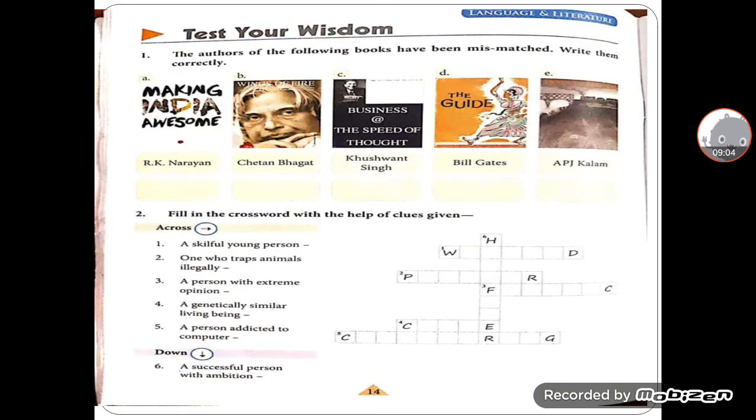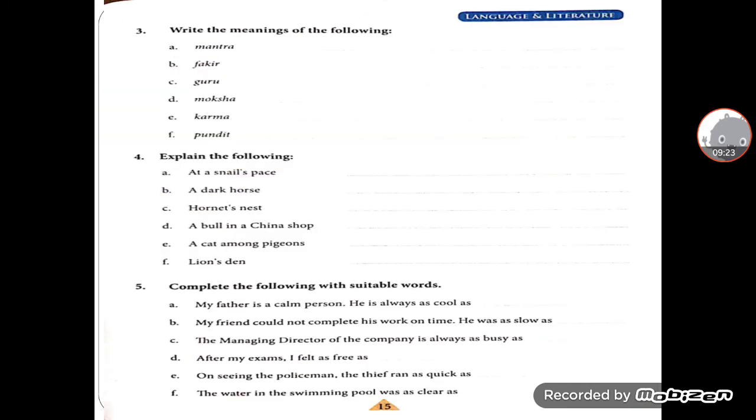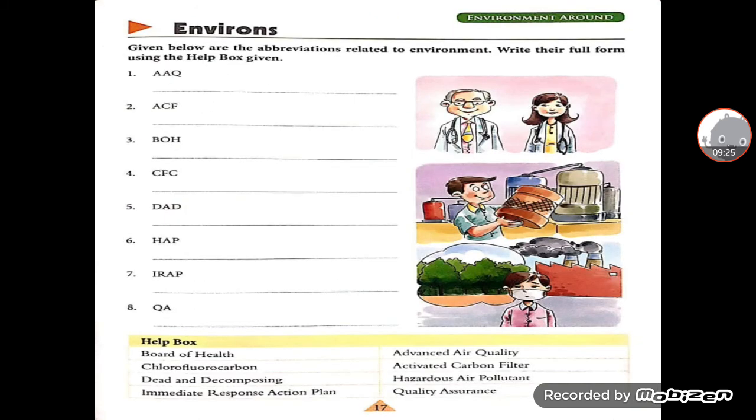So this was all about the first unit, language and literature. After doing these pages, it's your assignment to do this Test Your Wisdom, because it contains all the content which we have already done in the previous pages. So it's your duty to complete this. Now after that we will start the next topic or next unit, that is Environment Around.